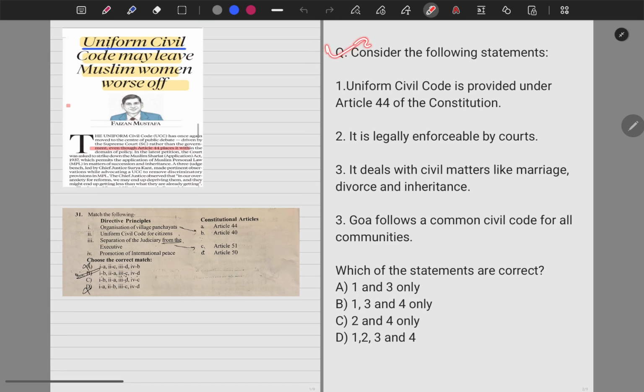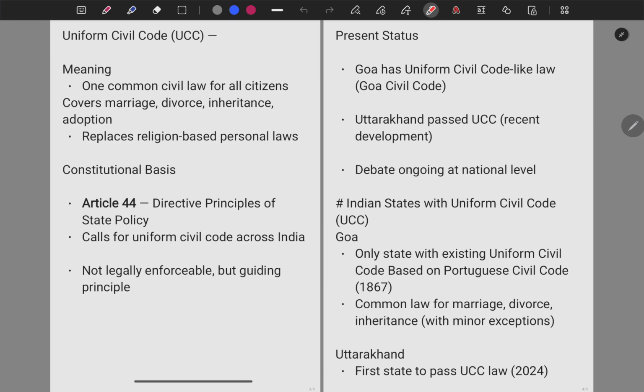Before we start discussing the question on the Uniform Civil Code, let's first look at the points regarding the Uniform Civil Code that appear in the Indian Constitution under DPSPs. This is one common civil law for all citizens covering marriage, divorce, inheritance, adoption, and it replaces the religion-based personal laws.